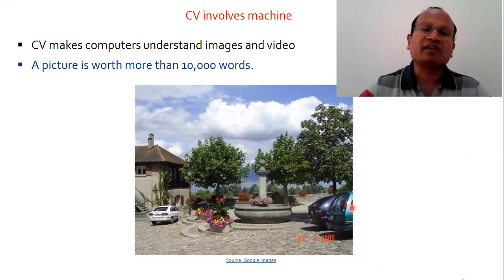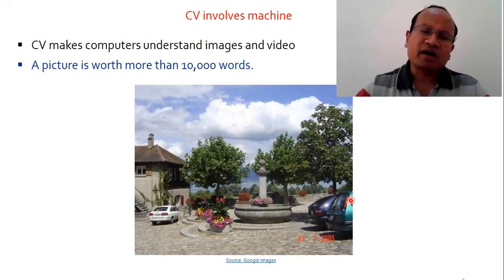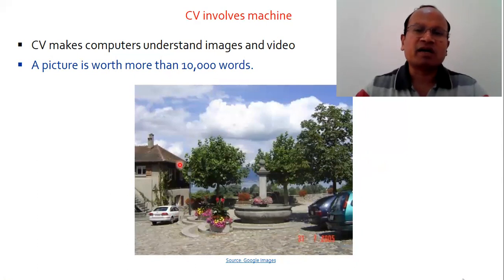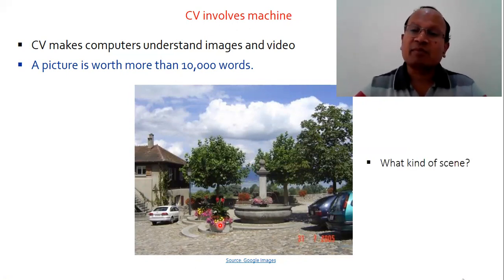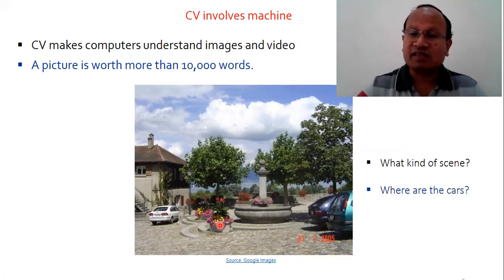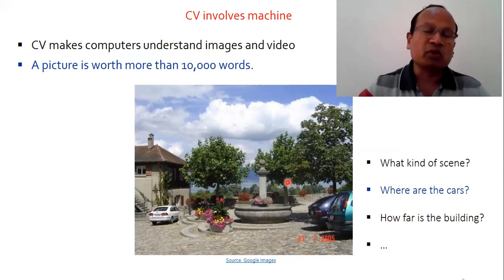As we can see in this picture, we can write a lot of statements and sentences: the cars are parked here, this is a white car, there are trees and a building nearby, and one hill we can see at a far place. A lot of things we can write once we see a picture. So that kind of interpretation, like what kind of scene it is, where the cars are, what the distance between the cars is, how far the building is from the car or from this pole, all these can be interpreted by the computer.